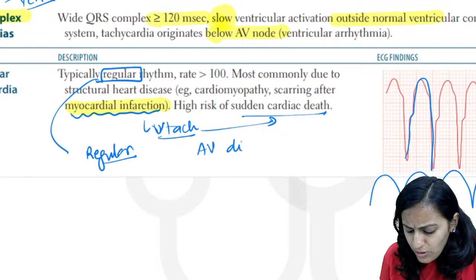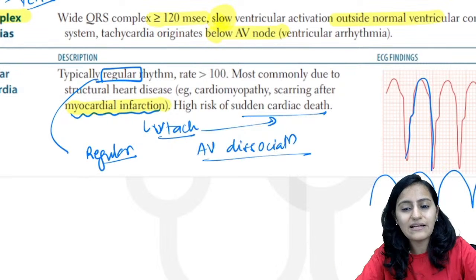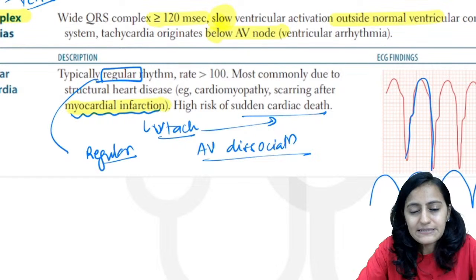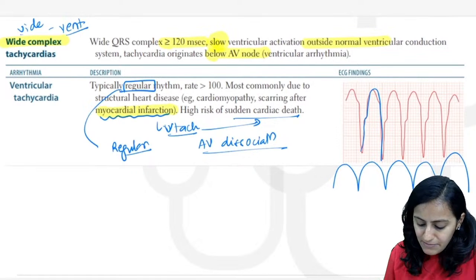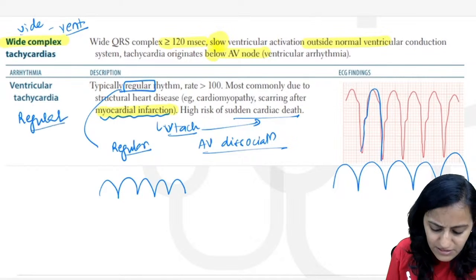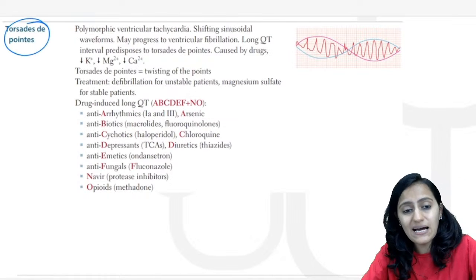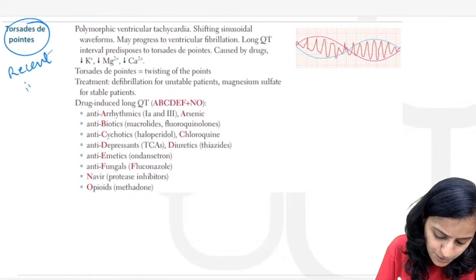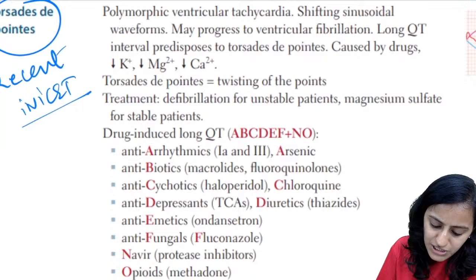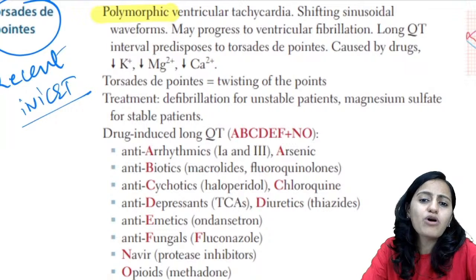Right. The question also mentions AV dissociation because the atrium and the ventricle are at their own pace. So AV dissociation is what we have there. Right, so that is about ventricular tachycardia. Remember this characteristic ECG, it is a regular rhythm. Very, very important. This is a regular rhythm, not an irregular rhythm. Next one, Torsades de pointes, which was asked in the recent INICET exam also. Right, Torsades de pointes, which is also called, the question might mention it as polymorphic ventricular tachycardia because the wave is not of the same morphology.